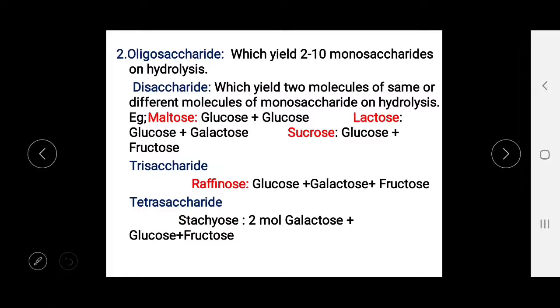Then trisaccharides, the example is raffinose, which forms from glucose, galactose and fructose. Then tetrasaccharides, its example is stachyose, which contains 2 molecules of galactose plus 1 molecule of glucose and fructose.